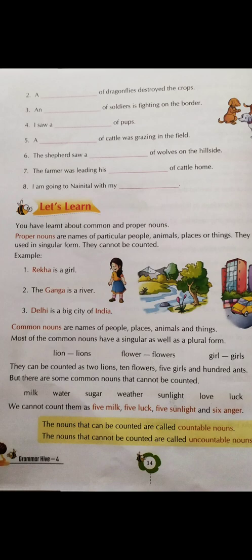So over here, what you need to keep in mind is that some common nouns don't have a plural form. The plural form and singular form are the same. That's milk, we don't have the word milks. We don't have the word waters, we don't write waters. So we cannot count them. So the nouns that can be counted are called countable nouns, and the nouns that cannot be counted are called uncountable nouns. So the common nouns like lion, flower, girl, ants, etc., these are what? These are countable nouns. But the nouns like milk, water, sugar, weather, sunlight, love, luck, which cannot be counted, they are what?